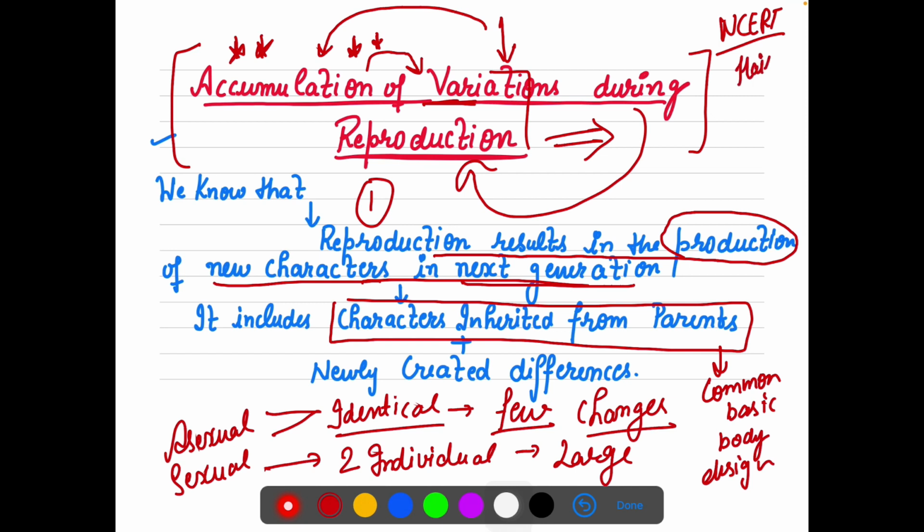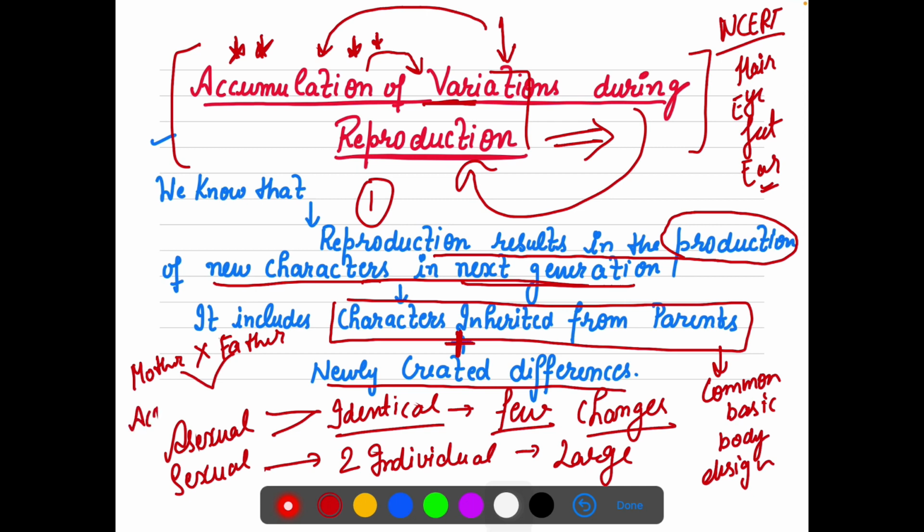Hair color, eye color, feet shape, then earlobe, you are getting all these from your parents. But there are a few created differences, right? There are always a few changes and differences involved, because two different individuals are involved, and there is the accumulation of